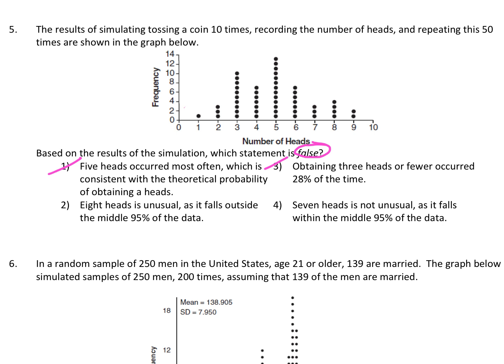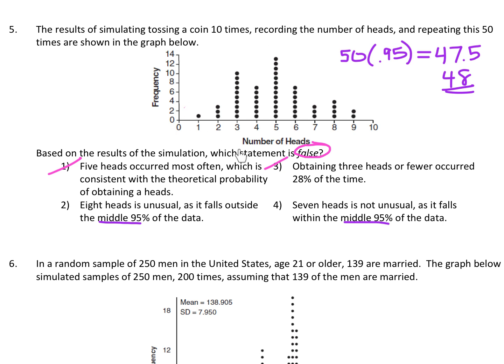All right, so then I'm going to actually take a look at these two together because they both talk about the middle 95%. So the middle 95% is like, which dots in the middle would make up 95% of this data? Well, let's see. If there's 50 dots altogether, well, 95% of 50, we'll just multiply that by 0.95, is 47.5. Okay, I'm just going to round that to 48, right? So let's say the middle 48 dots make up the middle 95% of the data.